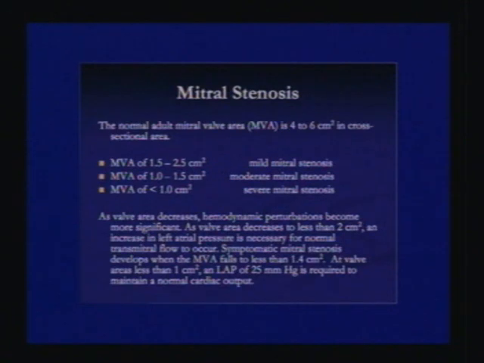As the valve area decreases, the hemodynamic perturbations become more significant. As valve area decreases to less than 2 centimeter square, an increase in the left atrial pressure is necessary for the normal transmitral flow to occur. Symptomatic mitral stenosis develops when the MVA falls to less than approximately 1.4 centimeter square. And at a valve area less than 1 centimeter square, a left atrial pressure of about 25 millimeter mercury is required to maintain a normal cardiac output.